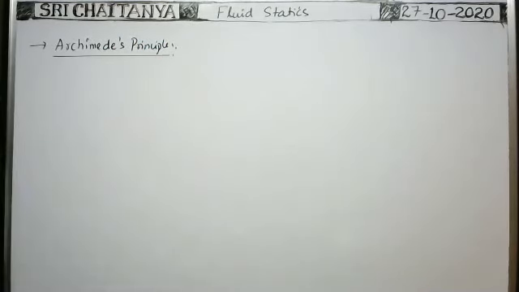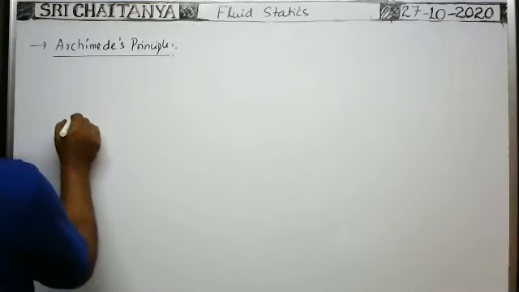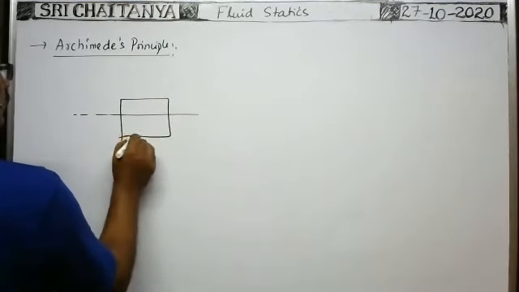Archimedes principle: when a body is immersed in a fluid, totally or partially, it experiences an upward force equal to the weight of the volume of the liquid displaced by the body. Archimedes principle means whenever a body is floating in a liquid, suppose one body is floating in a liquid like this. This is the body.